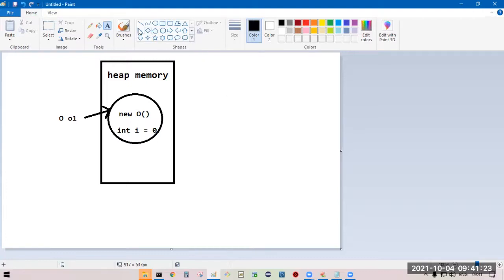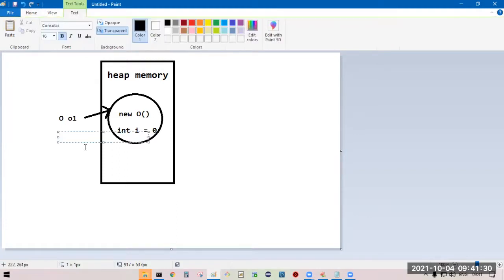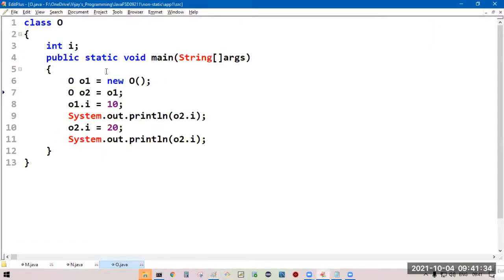Next, we are creating a reference, not the object, just a reference, O type of O2. What are we supplying for O2? We are supplying O1 to the O2.